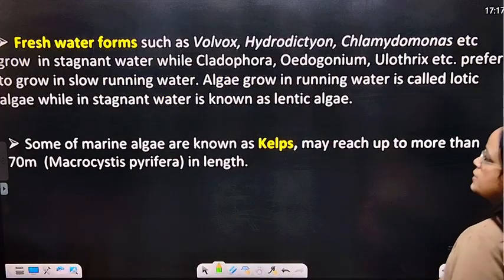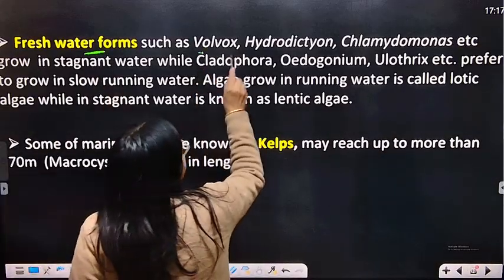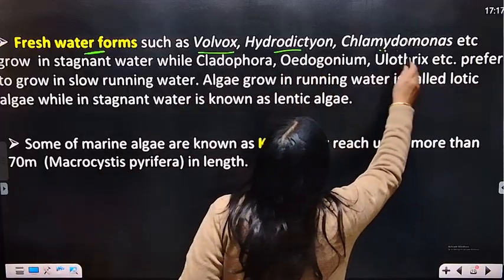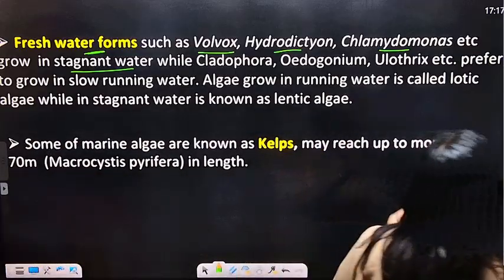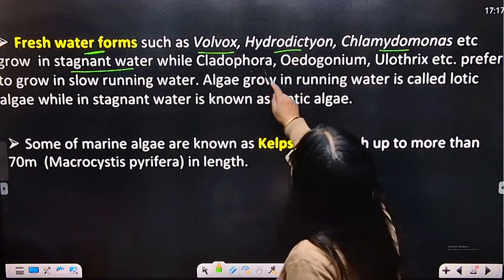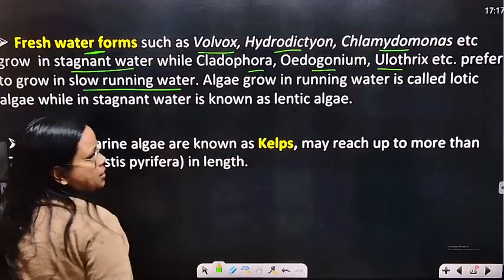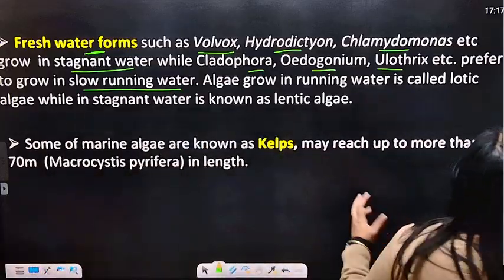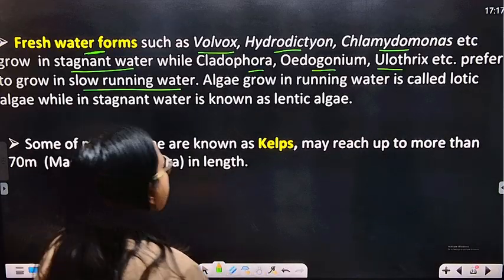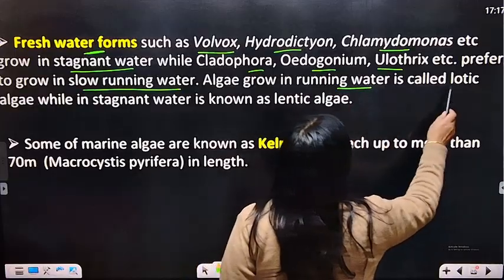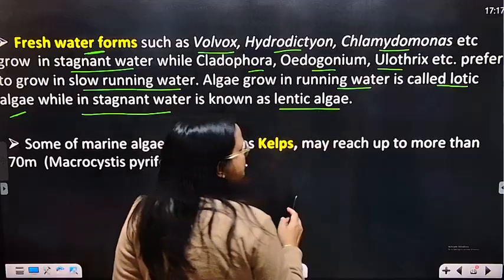Now the next is freshwater forms such as Volvox, Hydrodictyon, Chlamydomonas, etc., which grow in stagnant water, that is stored water. While Cladophora, Oedogonium, Ulothrix prefer to grow in slow running water. Remember this, because when you write the answer in UPSC, you can write such points. Algae growing in running water are called lotic algae, while those in stagnant water are known as lentic algae.